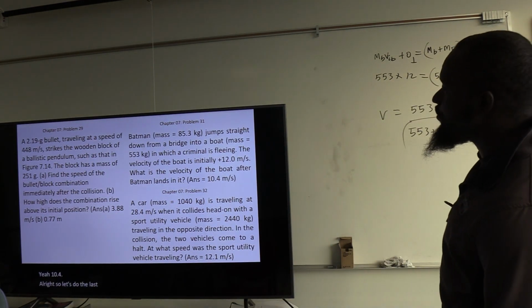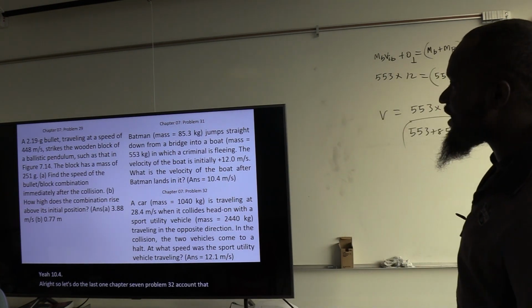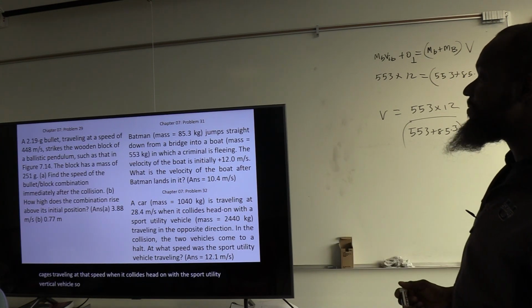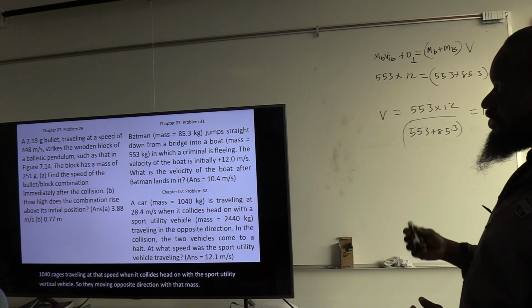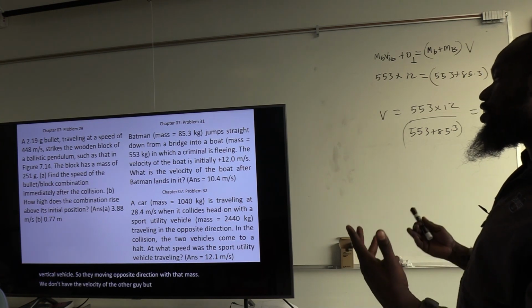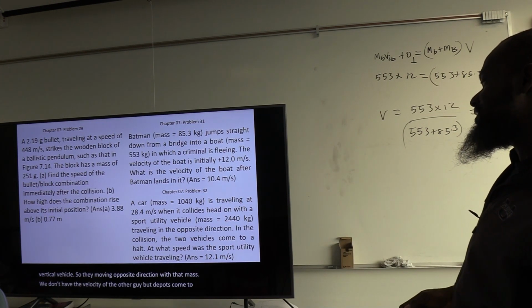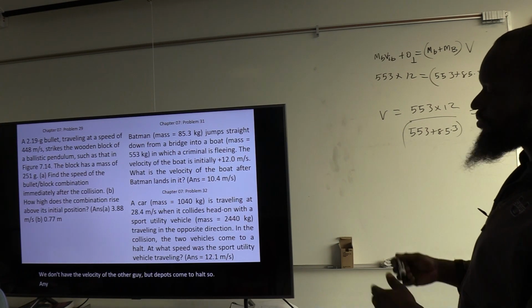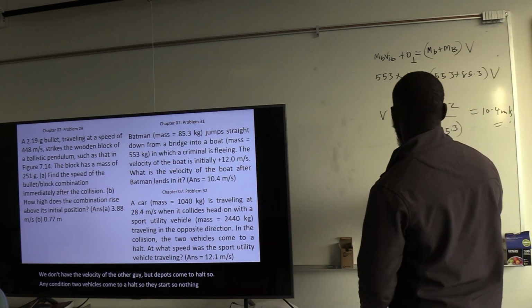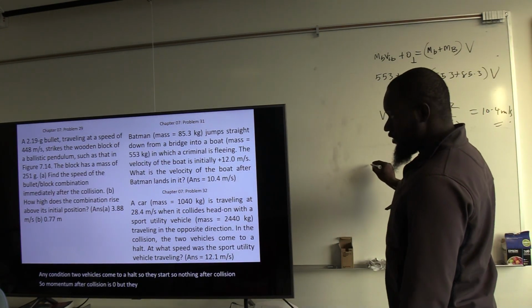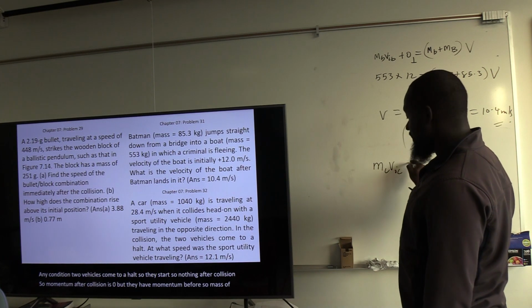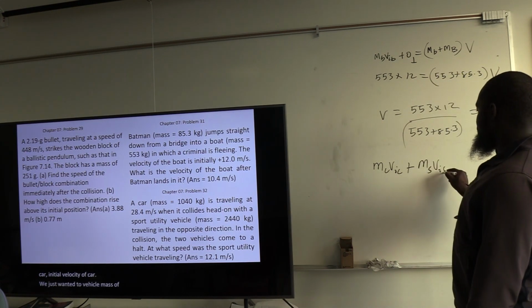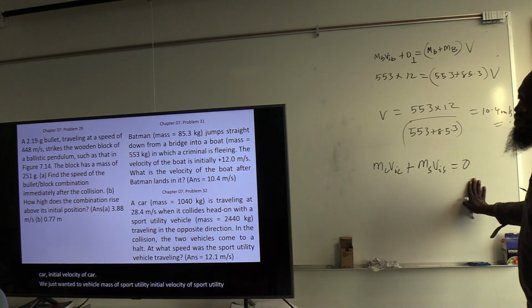Chapter 7, problem 32. A car of mass 1040 kg is traveling at that speed when it collides head-on with a sport utility vehicle, so they move in opposite directions, with that mass. We don't have the velocity of the other guy, but they both come to a halt. So in the collision, the two vehicles come to a halt. So nothing after collision. So momentum after collision is 0, but they have momentum before. So mass of car, initial velocity of car, plus mass of sport utility, initial velocity of sport utility equals 0 for final, because they come to a halt.